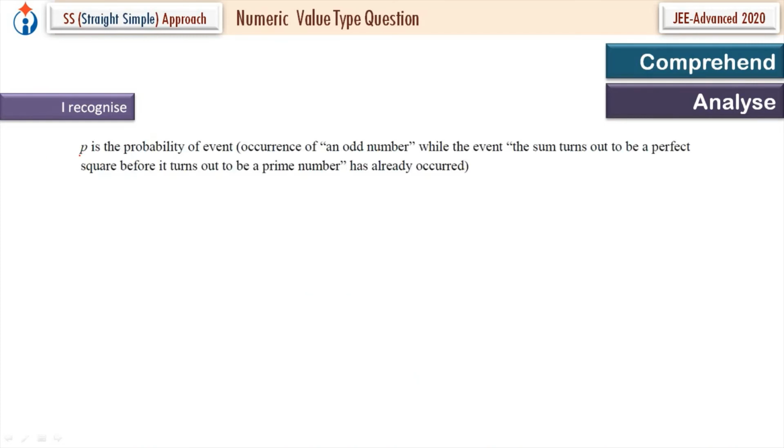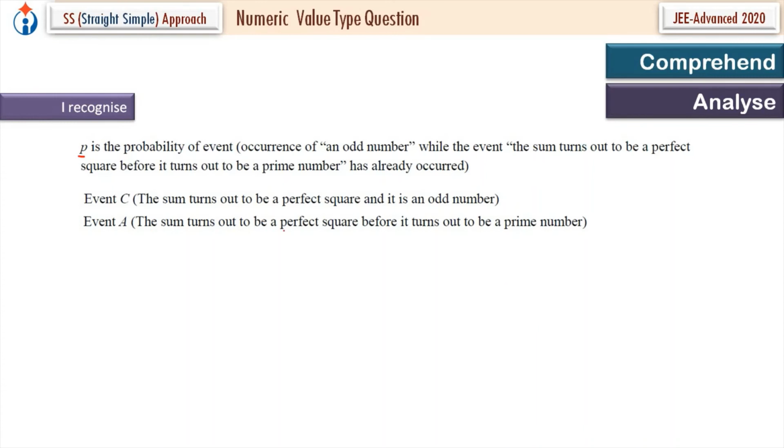Now the given is that small p is the probability of occurrence of an odd number while the event, the sum turns out to be a perfect square before it turns out to be a prime number, has already occurred. So event C is the sum turns out to be a perfect square and it is an odd number. Event A, the sum turns out to be a perfect square before it turns out to be a prime number.